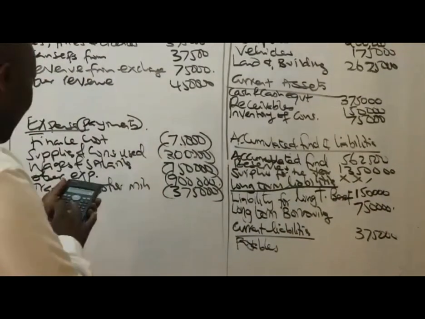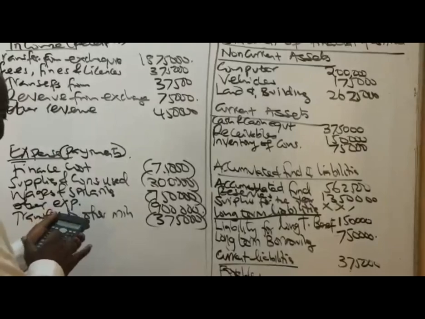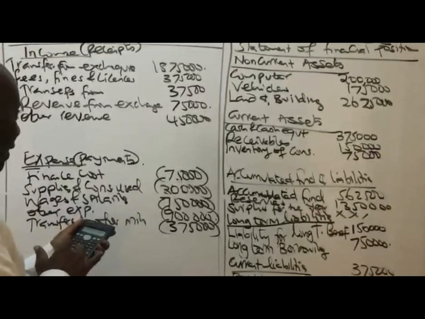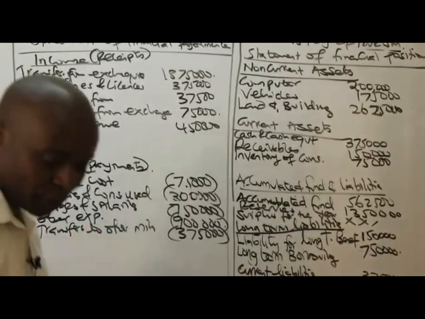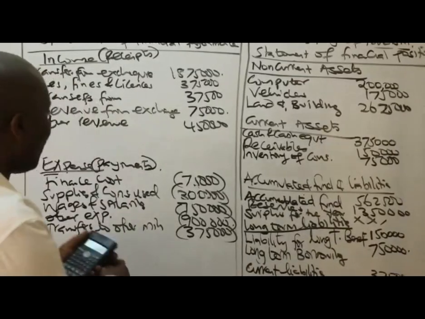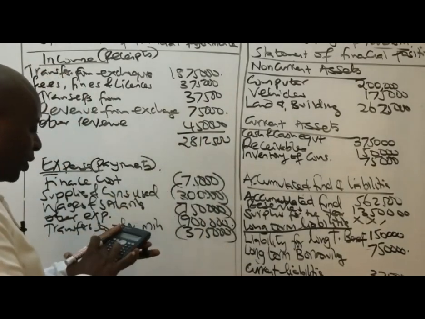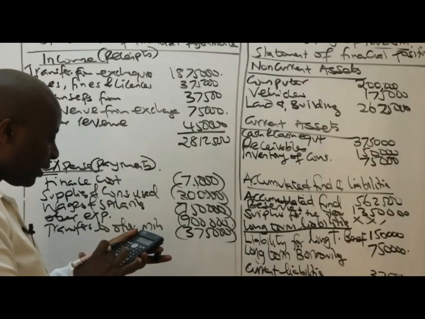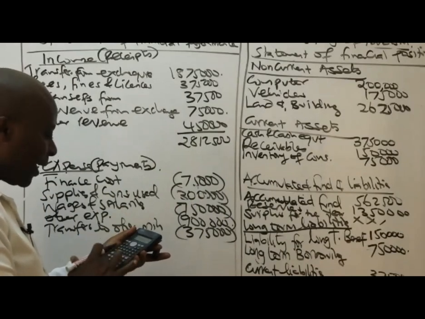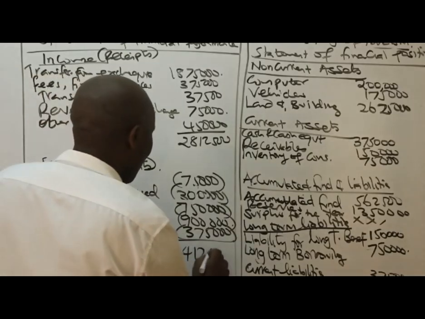We have 1,875,000 plus 375,000 plus 37,500 plus 75,000 plus 450,000, which gives me 2,812,500 as our total receipt, minus 75,000, minus 300,000, minus 750,000, minus 900,000, minus 375,000, which will end up giving me a surplus of 412,500.